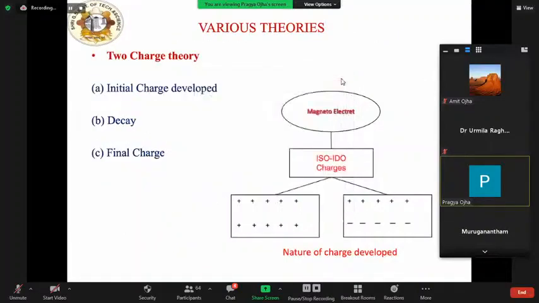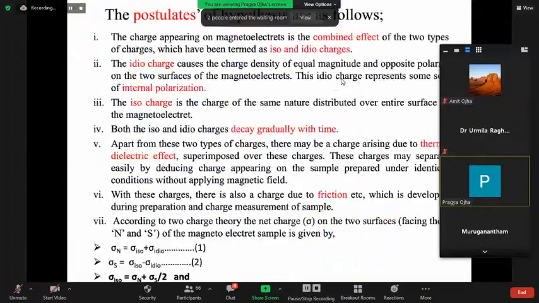Now we will see here various theories, or we can say the basic theories, on electrets. The first one is the two charge theory, which basically explains the initial charge, its decay, and final charge. The postulates of this theory are as follows. The charge appearing on an electret is the combined effect of two types of charges, which have been termed as iso and ido charges.